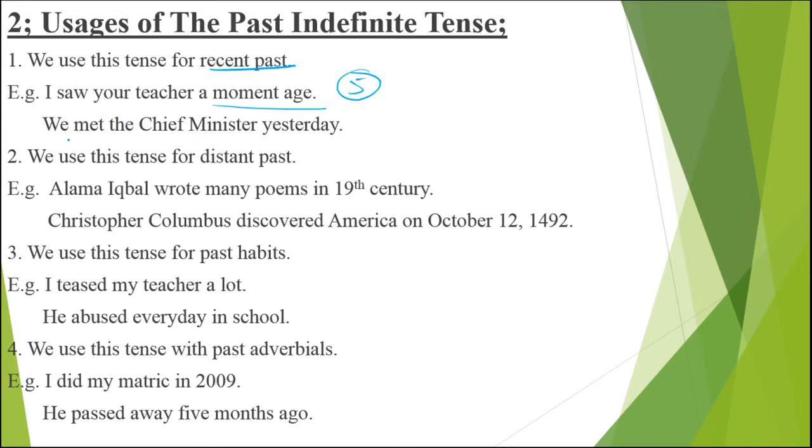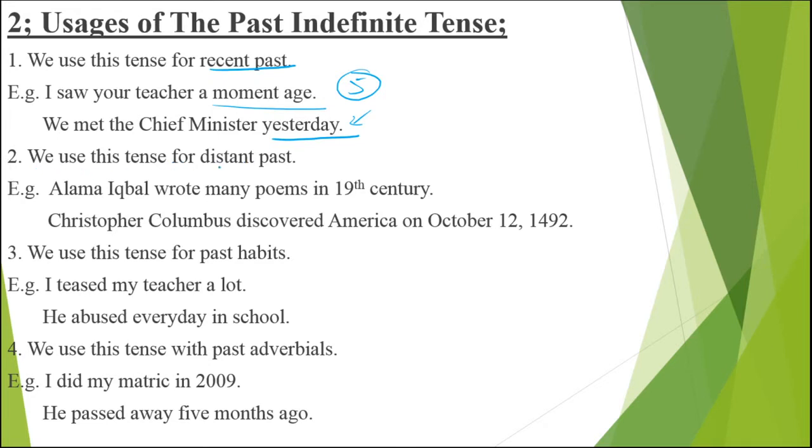Like we say, we met the chief minister yesterday. Now yesterday is the recent past as compared to the distant past. So recent past means very close past, near, which was gone very near. And in the same way, we have got usage number 2.